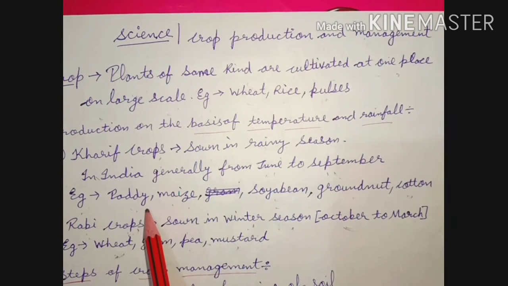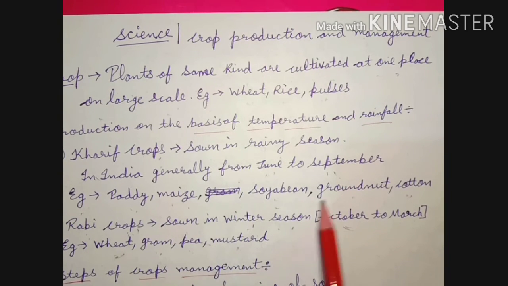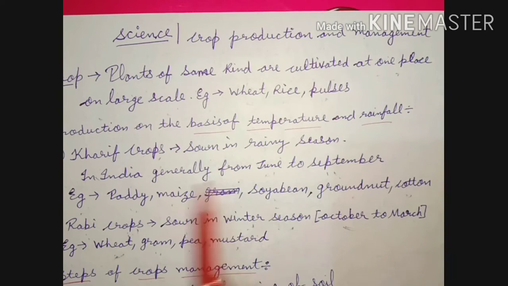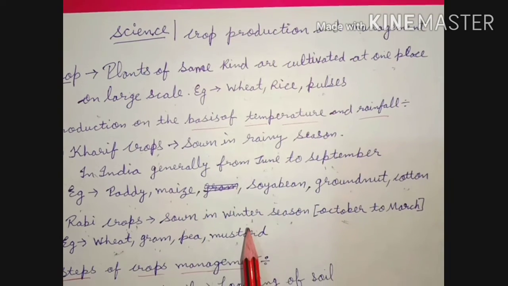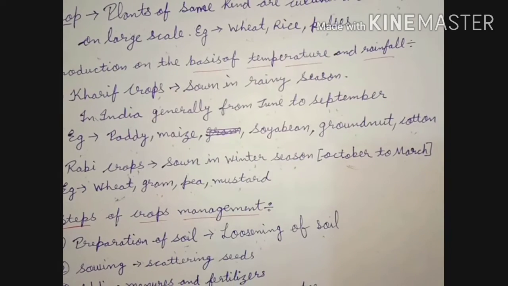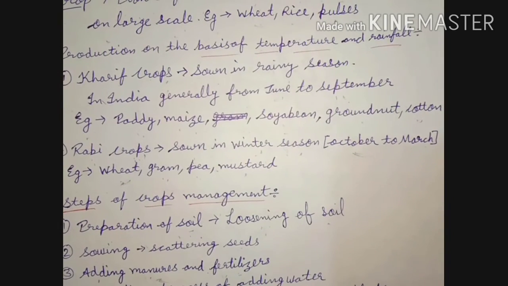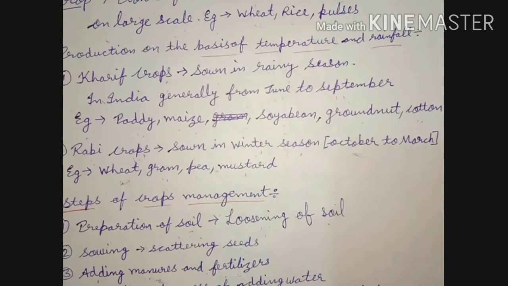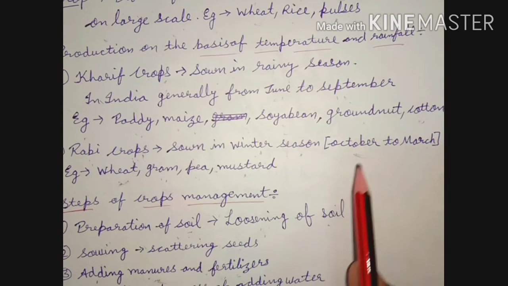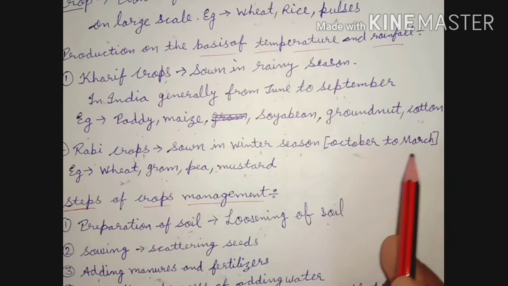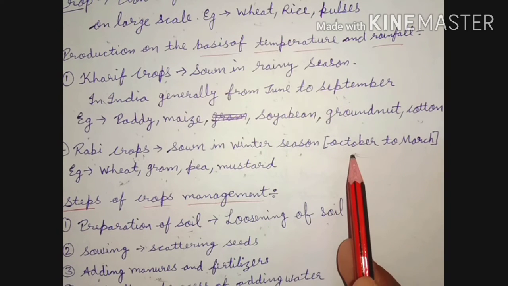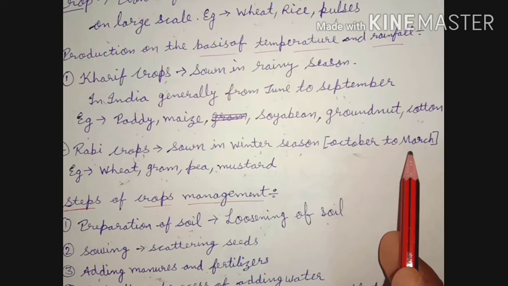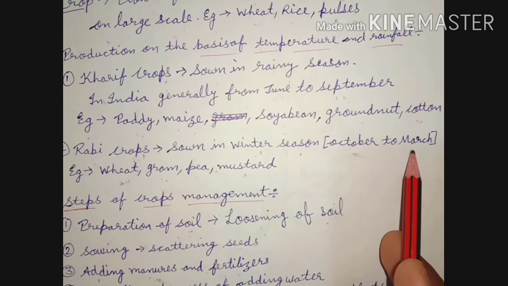The examples are paddy, maize, soya bean, groundnut, coconut. These are the examples of Kharif crops. Now moving on to Rabi crops. Rabi crops are sown in the winter season, means the time period of Rabi crop is from October to March. Means Rabi crops are sown in the month of October, and they get ready in the month of March.